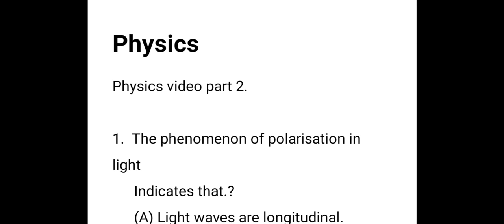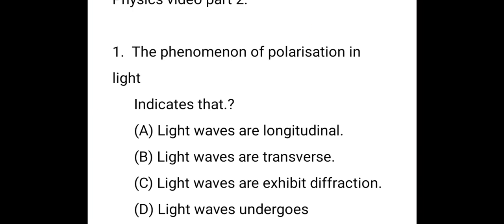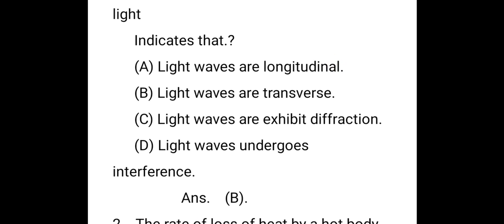Okay, let's start. The first question: the phenomenon of polarization of light is the right answer. Light waves are transverse waves because the phenomenon is caused by the wave nature of electromagnetic radiation. These waves are called electromagnetic waves because they form when an electric field interacts with a magnetic field.